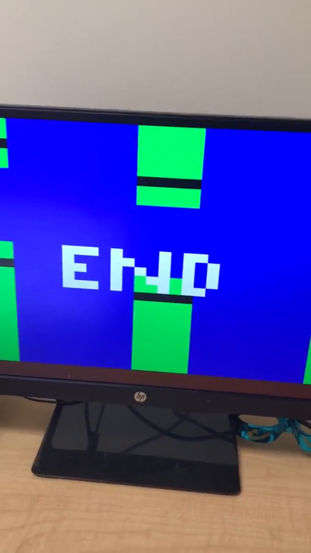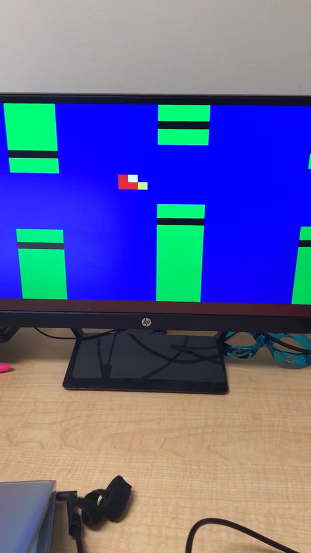So let's do a little example. So press reset. And you're just hitting 5 so that the bird flies up. Otherwise, the bird will just continually fall down.